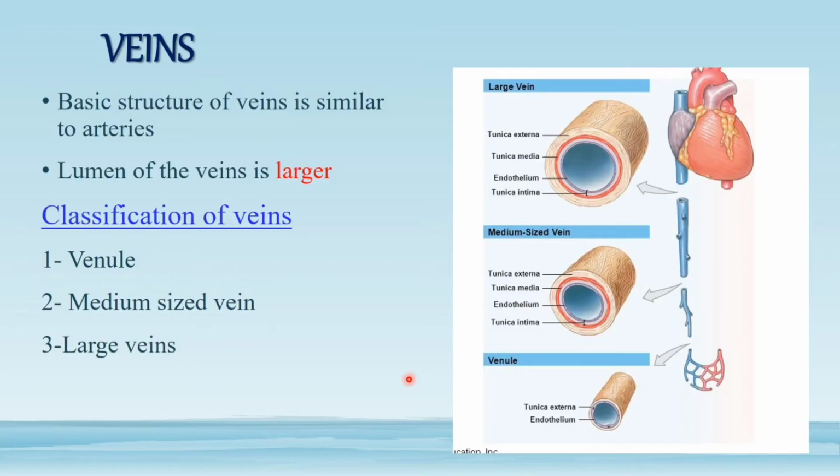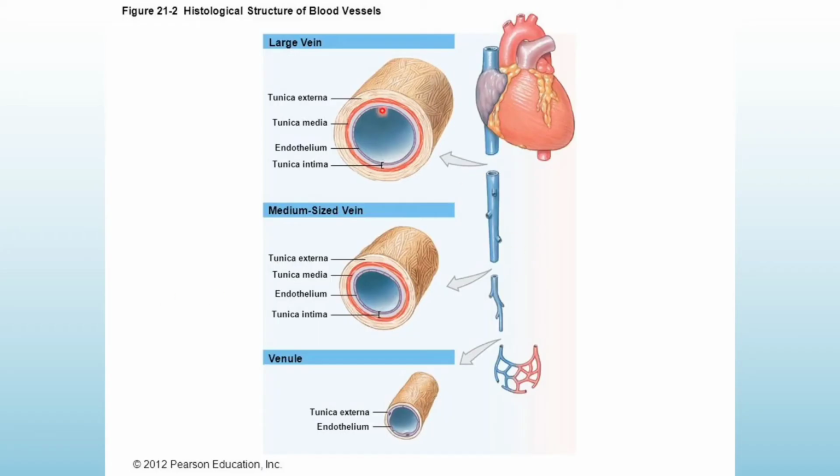This is the point I wanted to tell you, that veins are having larger lumen as compared to arteries, and they are having less pressure as compared to arteries. So their wall is less thick than arteries. So this is about the vein. Veins are again divided into three types: venules, which are smaller veins, medium sized veins and the larger veins. So they are having some differences.